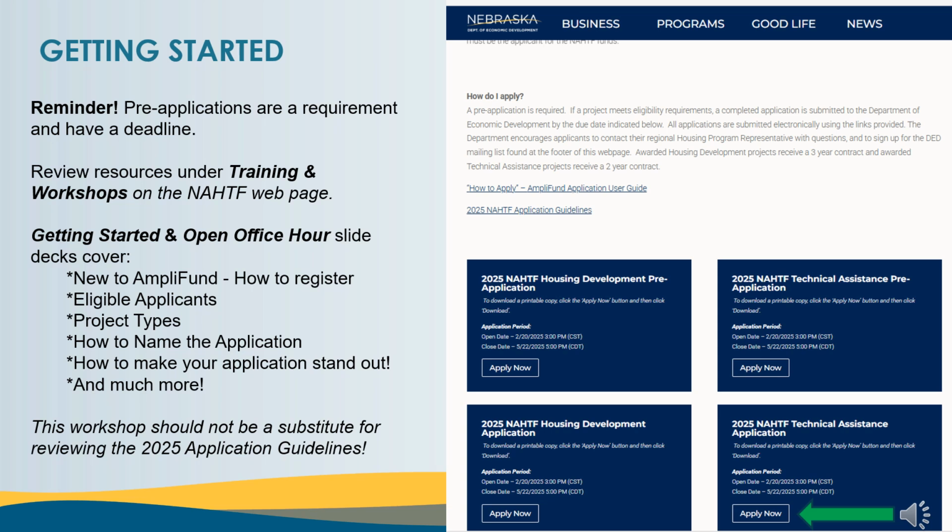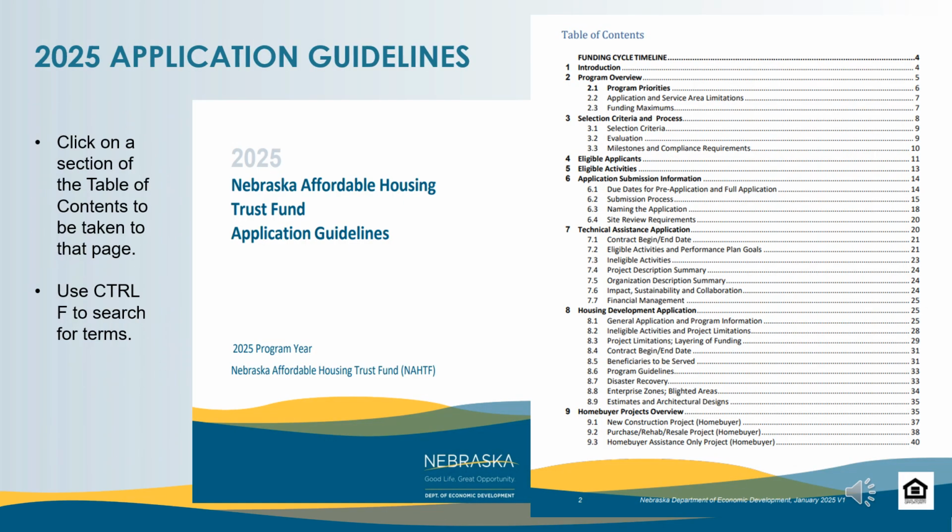On this slide, you see a clip from the Trust Fund webpage. There are 4 blue boxes containing the links to the applications. If you have already completed a pre-application, you will be familiar with entering AmpliFund, the grant management system that is used to complete an application. If you wish to download a copy of the full application, you can do so by clicking the Apply Now, and before logging into AmpliFund, click on the Download button, and you will have a PDF copy of the complete application to review. Every applicant should be using the 2025 application guidelines when completing an application.